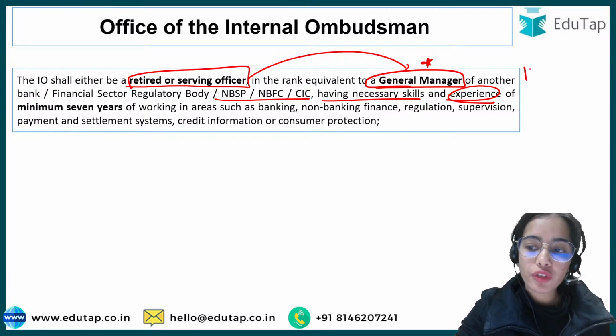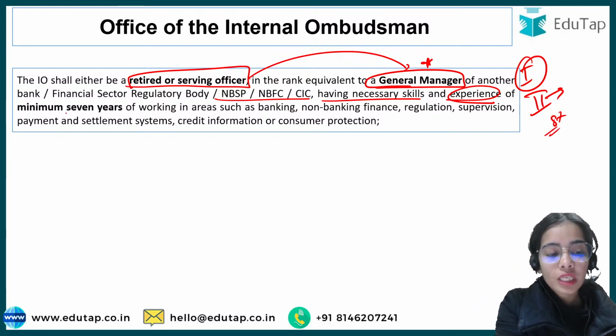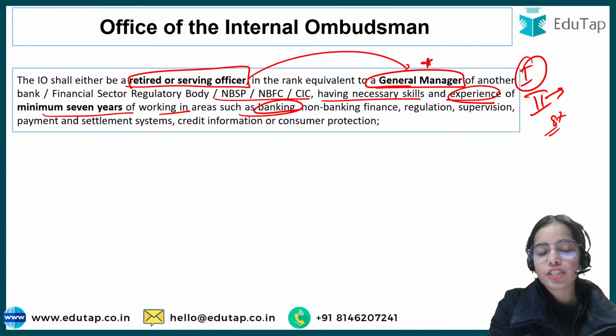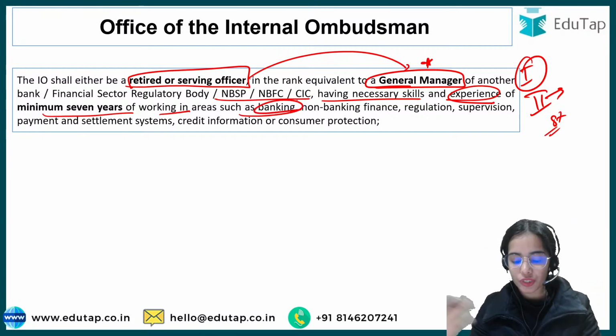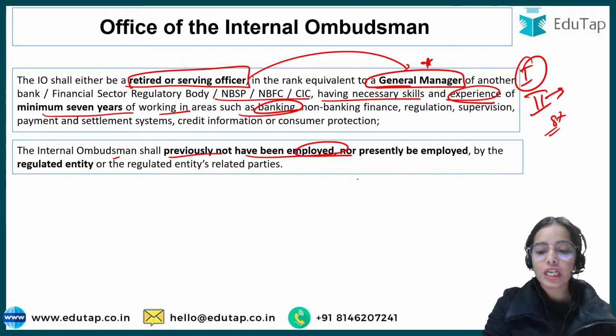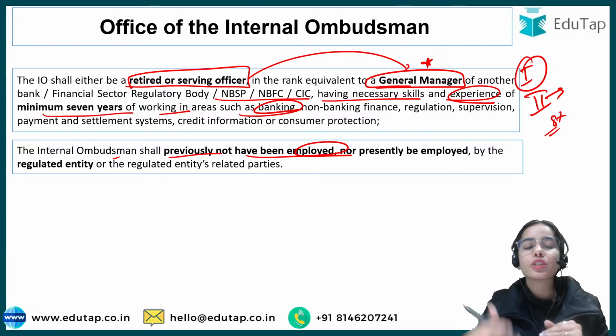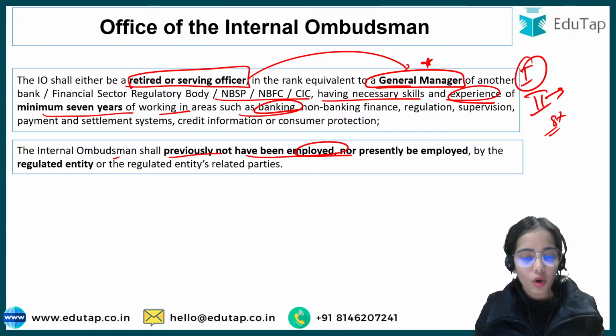You know how many questions are coming in phase 1 and phase 2 that are statement based, so you have to remember this. Minimum 7 years of working in areas such as banking, non-banking, finance, regulation, supervision and such. The Internal Ombudsman shall previously not have been employed, nor presently be employed, in the same regulated entity where he or she is going to work as an internal ombudsman.